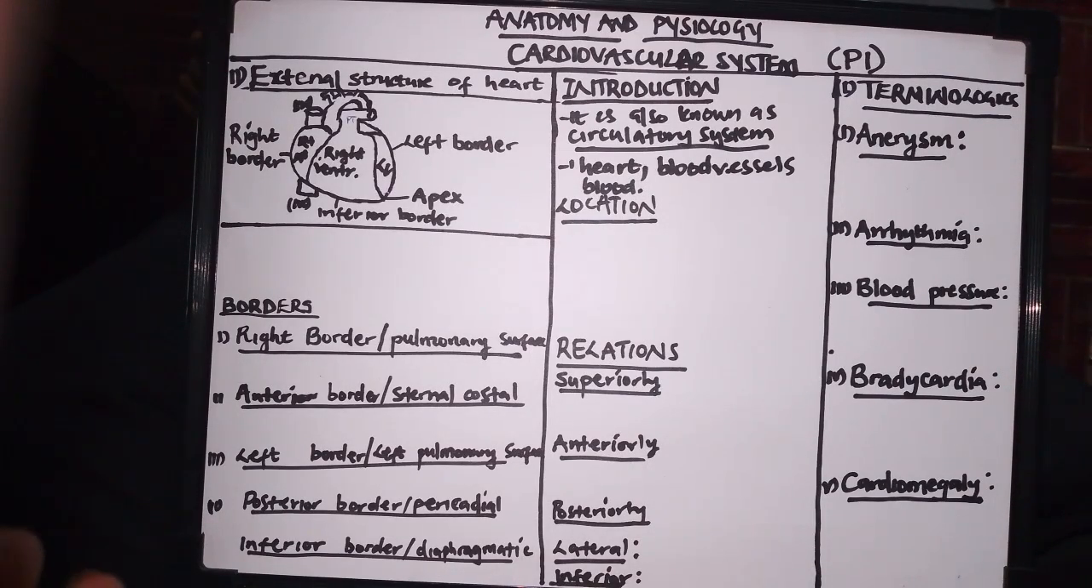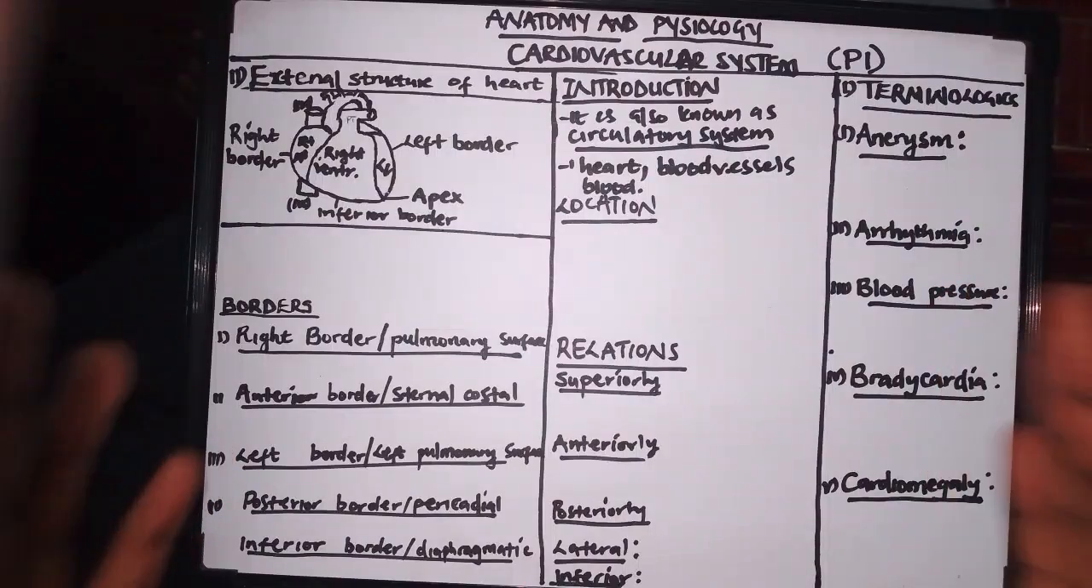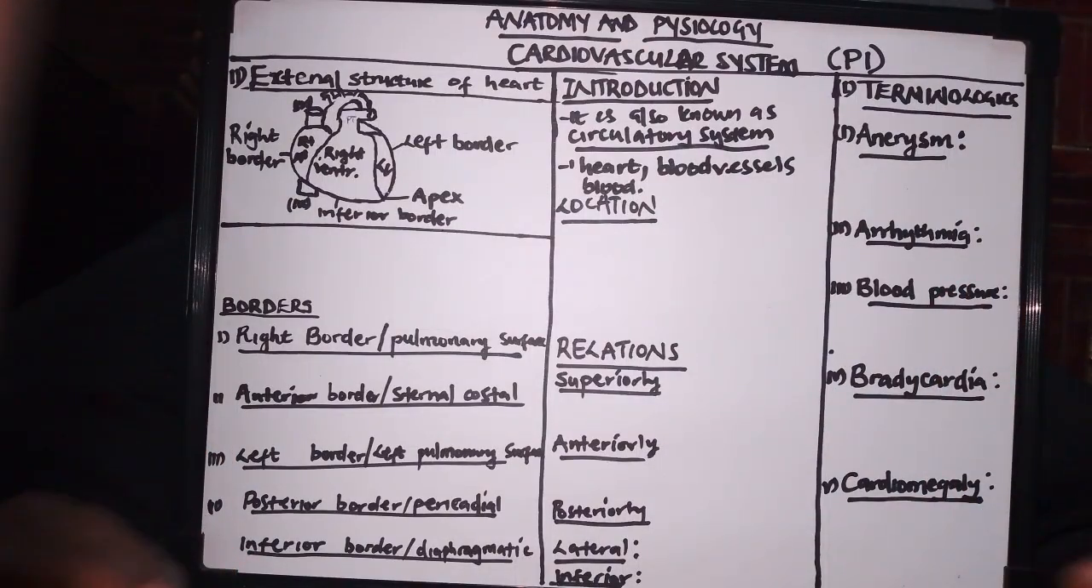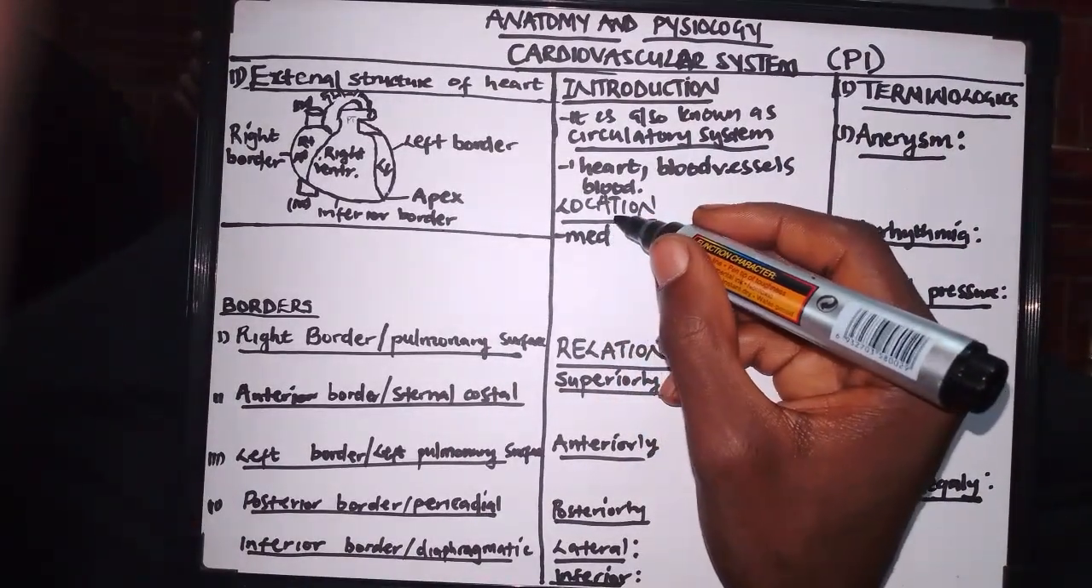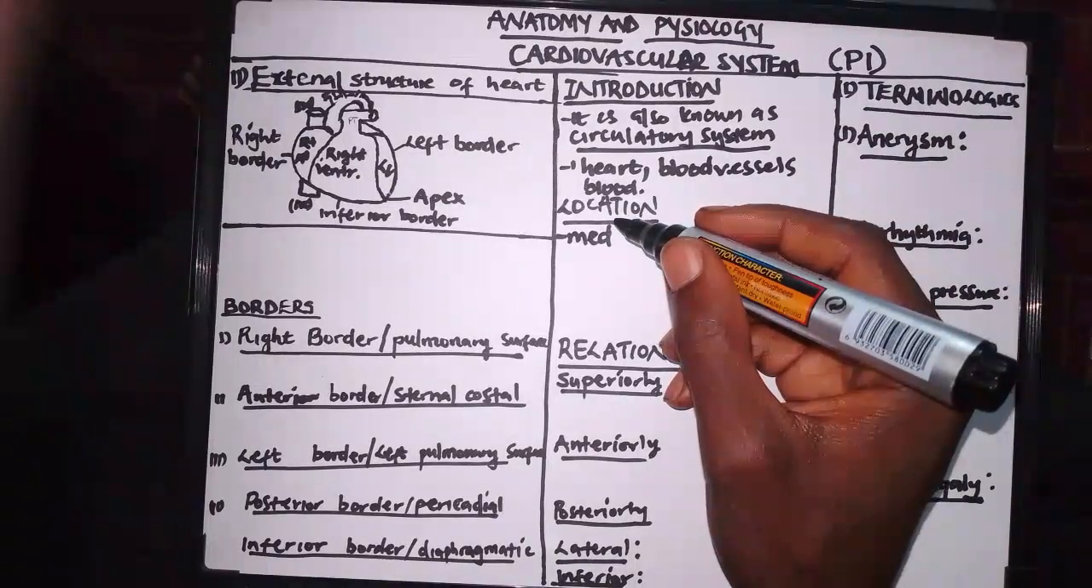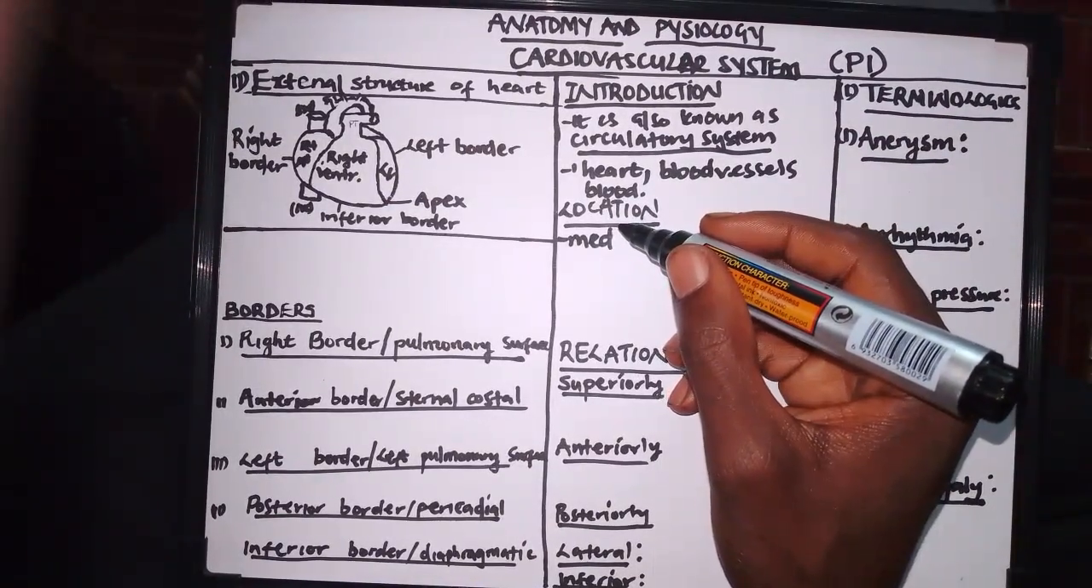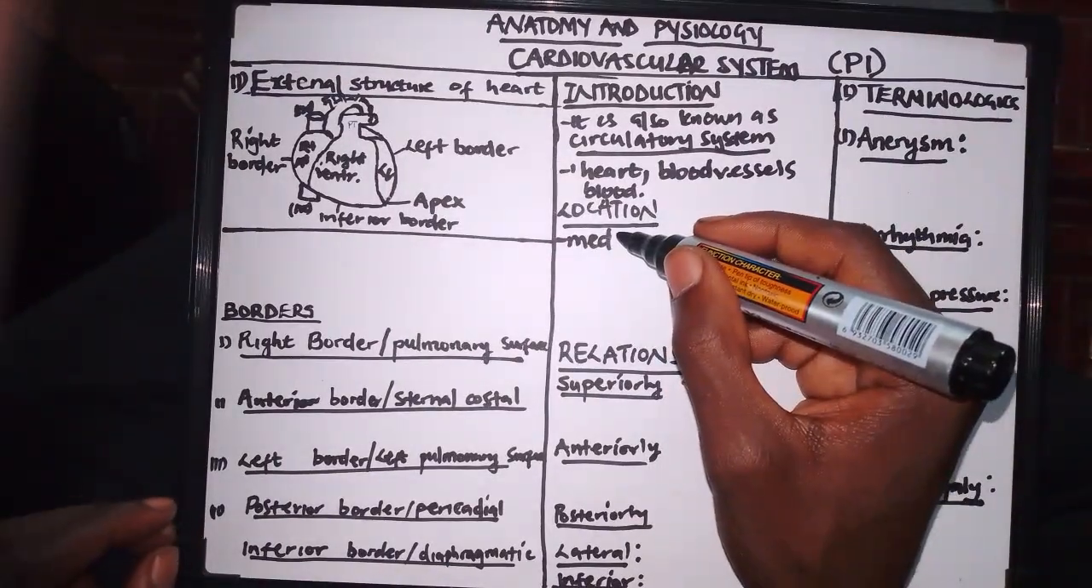Where is the heart mainly found? Under the cardiovascular system, our main focus will be the heart, because it is the main component of the cardiovascular system. So where is the heart located? Basically the heart is located in the mediastinum. You have to remember this term. So the heart is basically located in the what? Mediastinum.